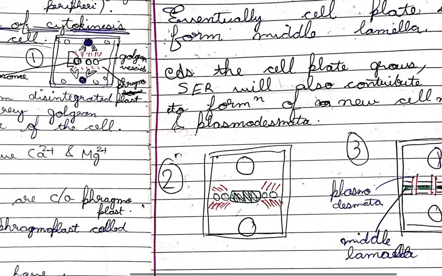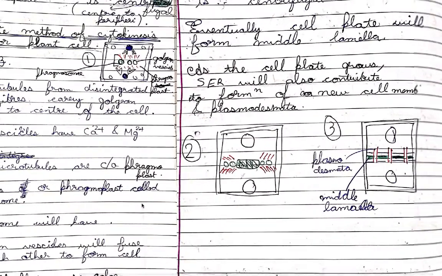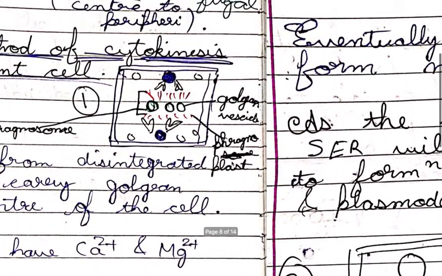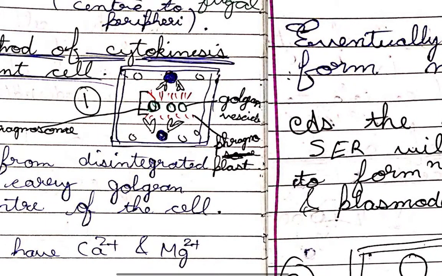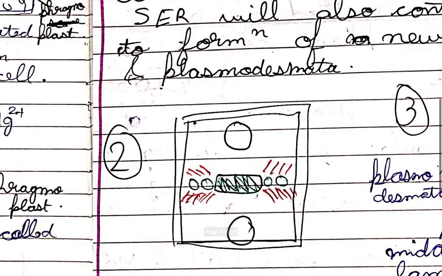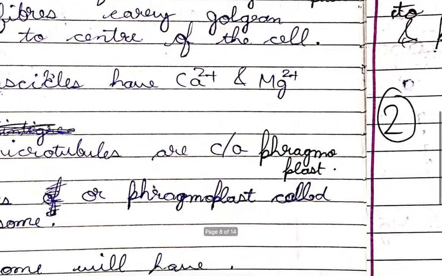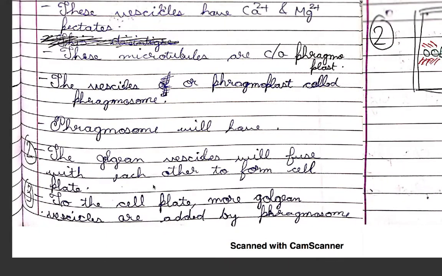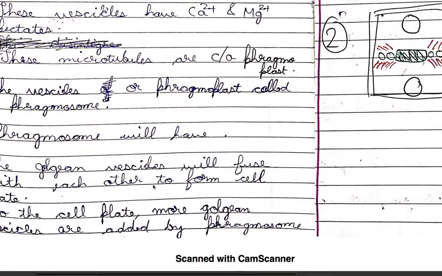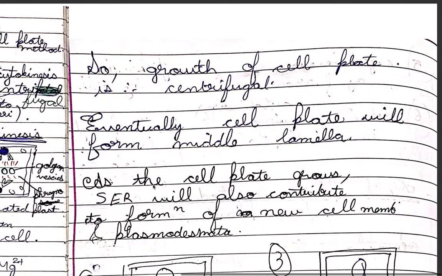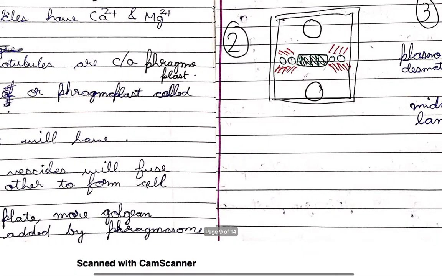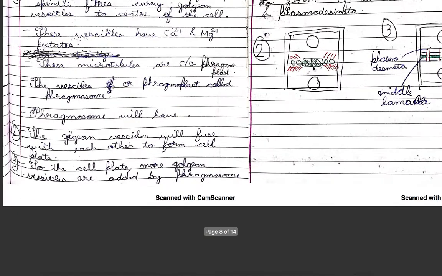Here, last time there were Golgi vesicles, which are phragmosomes, and these phragmosomes have now changed like this.